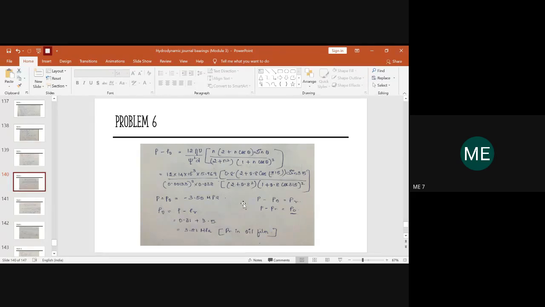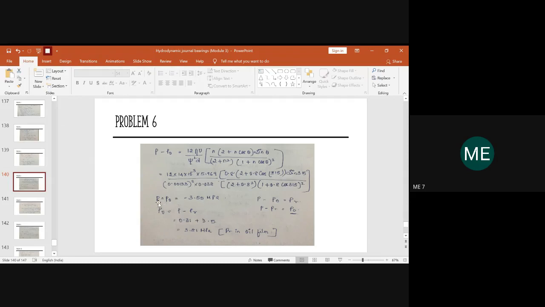That you can round it out to minus 3.50. It is almost nearer to the value which is shown here. Okay. So you can write P minus P naught is equal to minus 3.50, or you can write down what you have got, 3.49 something what you told. Write the same thing, no problem. It will be almost to the nearest value.